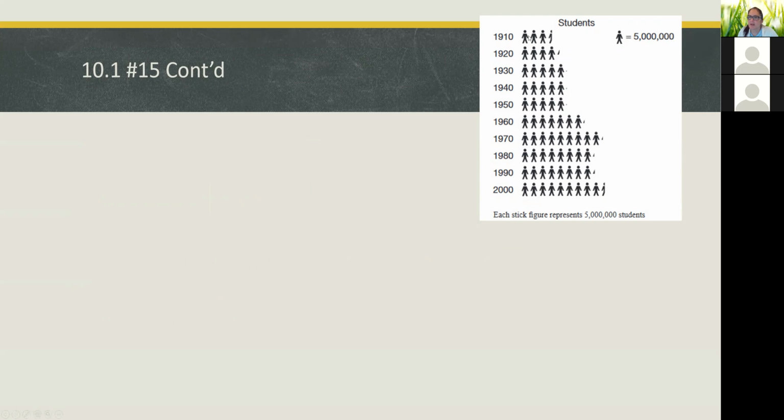Okay? And remember, we said we needed between 3 and 4 little stick figures for 1910, and between 9 and 10 stick figures for the year 2000. And we have this little legend. So either up here or down here, we know how much each little stick figure represents.